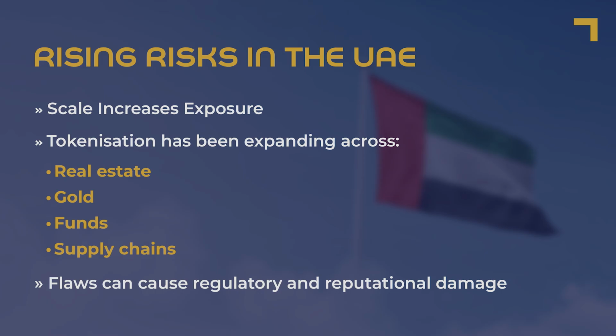As smart contracts automate larger and higher value transactions across sectors such as gold, real estate, and supply chains, they can deliver significant efficiency gains. However, their increased adoption also increases the potential impact of any errors, especially in a decentralized ecosystem. Even minor flaws can lead to regulatory or reputational damage. This is why businesses and projects should not only conduct rigorous audits, but also apply the same level of rigor at the stage of designing and developing the smart contract itself.